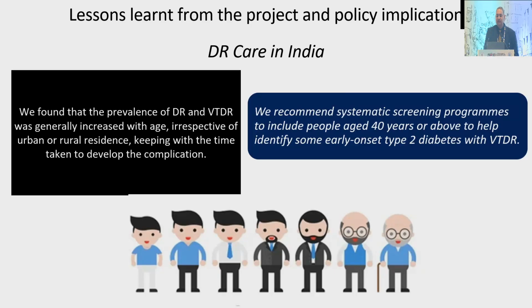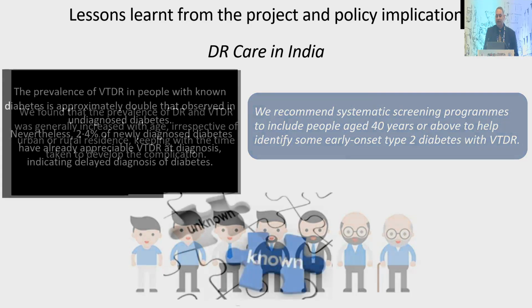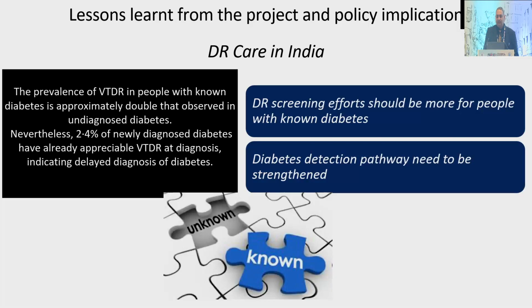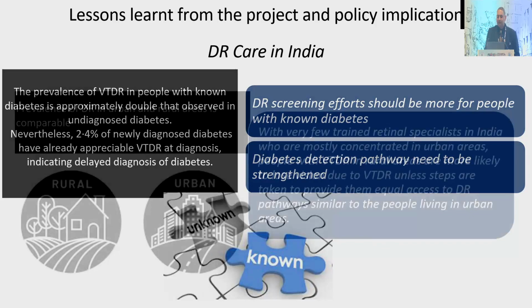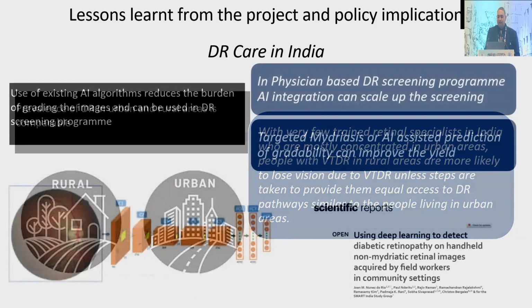People more than 40 years old should be screened for diabetic retinopathy. And again, it is more common in people with known diabetes. As I told you, it's only 6% prevalence in the newly diagnosed. So if we target screening at people who already have diabetes, I think that will go a long way. This I have already told.